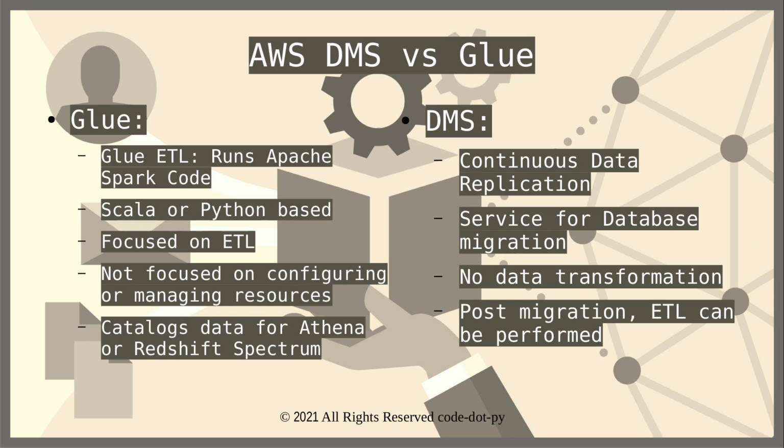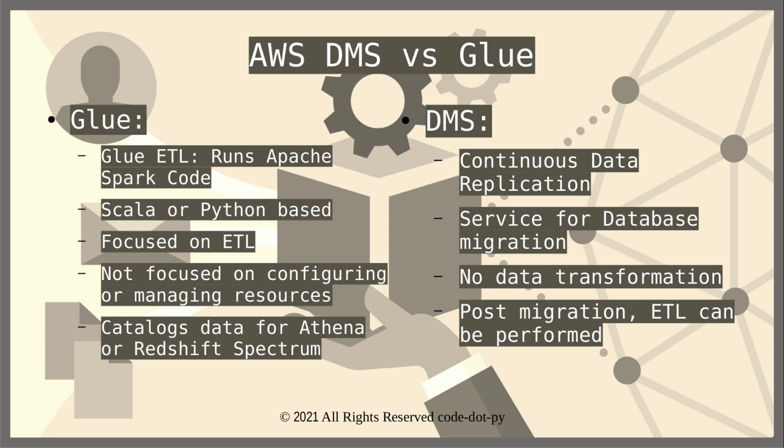DMS, Database Migration Service, on the other hand, is purely a service for migrating data. It is a continuous data replication service, while Glue runs in batches. The minimum batch size for Glue is 5 minutes. There is no modification or ETL that can be performed while using DMS, and only after the migration is completed can ETL be performed. So DMS is like a complementary service to Glue.